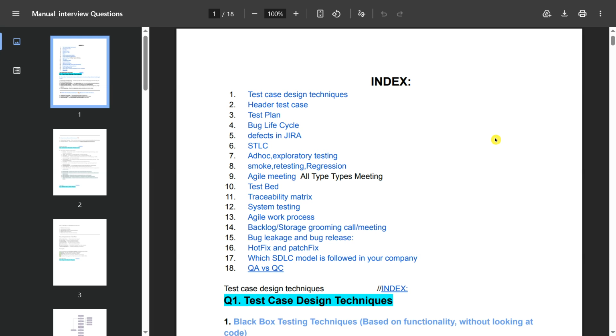I have worked on both the automation and manual sides and faced multiple interviews, so everything I'm sharing is based on my real experience. So let's start with the most asked questions in manual testing.